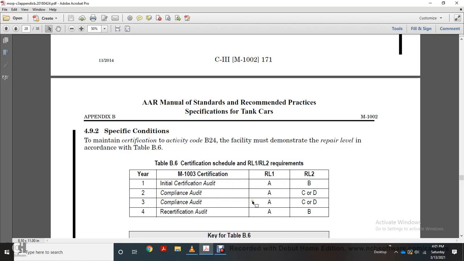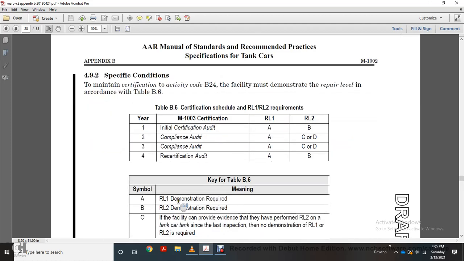Year 3 compliance audit RL1A, RL2C, or D. Year 4 recertification audit RL1A, RL2B. Key table for B6 meaning. A means RL1 demonstration required. B means RL2 demonstration required.